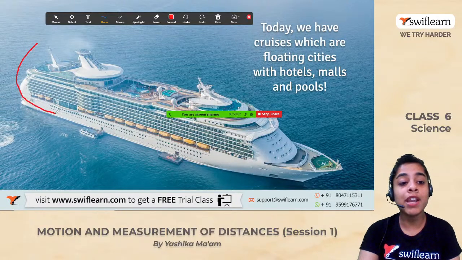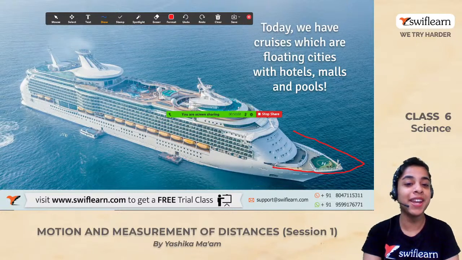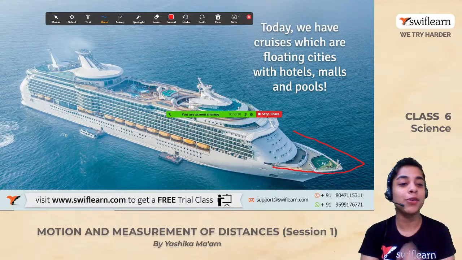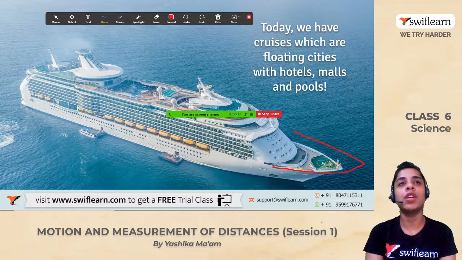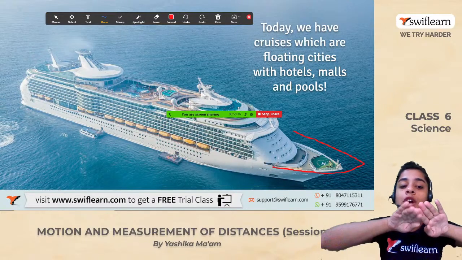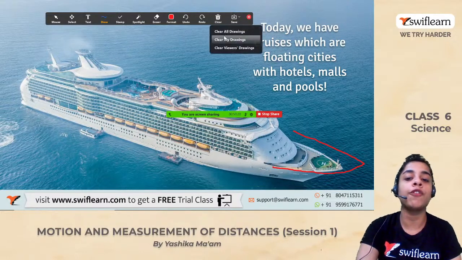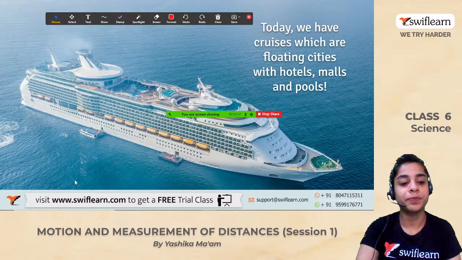But even now, if you have a look at the shape of this, it is still having the shape of a fish, right? And I have already told you the reason. Why do we give this fish like shape to these vehicles? Just to cut through water easily. It becomes easier for the ship to cut through water.